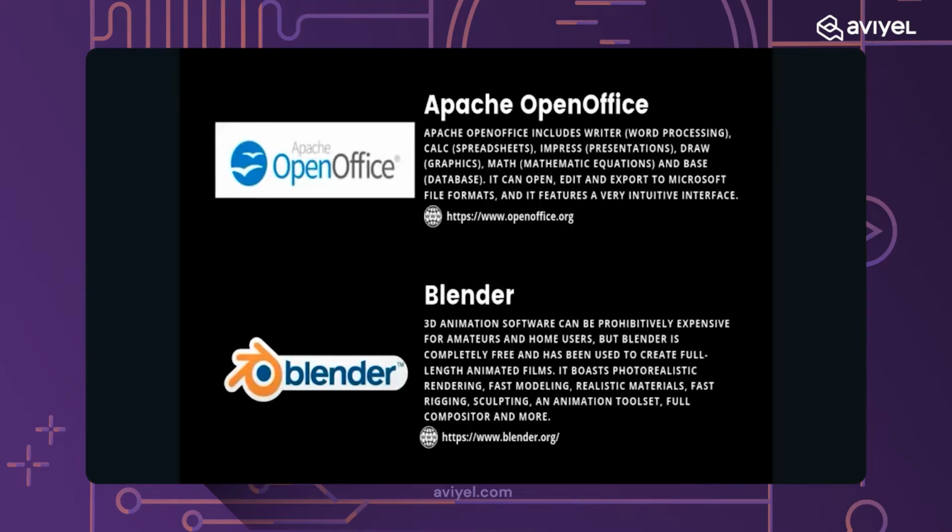It has another feature that you can edit and export to Microsoft file format. So you don't need to worry about your Microsoft files. You can export here. You can also edit and open Microsoft format files, and it has a great UI interface.